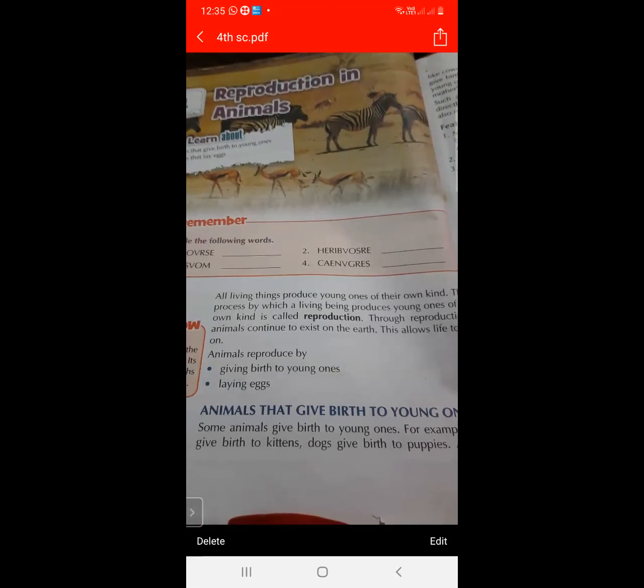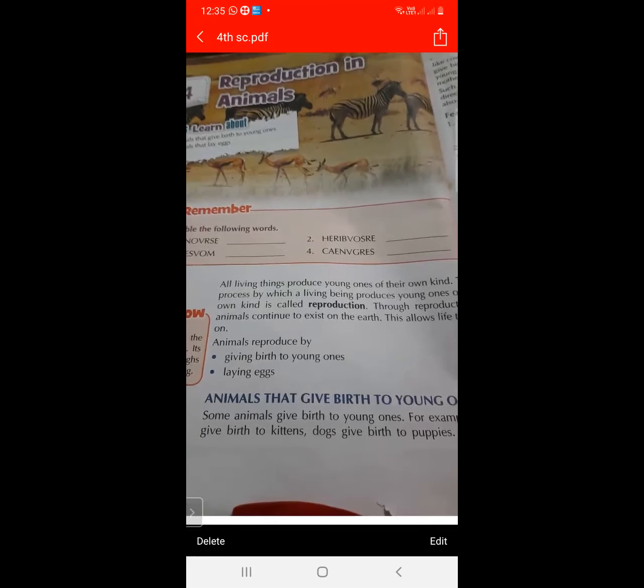So what are the two processes by which reproduction occurs? There are two processes by which reproduction occurs. First is giving birth to the young ones, and next is laying eggs.